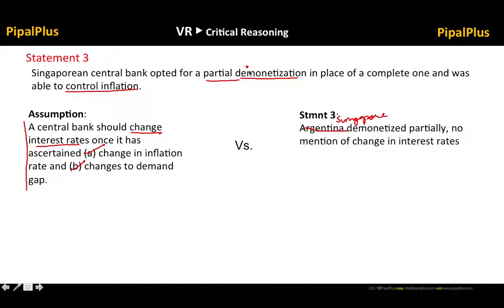So a student could get confused that there is a discussion on demonetization, but really the assumption is on changing interest rates only after you've ascertained A and B, right? Now if you do not talk about these, then this statement has nothing to do with our basic argument. All right, so this statement has no relation. So when you would have this statement as one of the options in your question, you would have to ignore this option. This is neither strengthening nor weakening your argument.